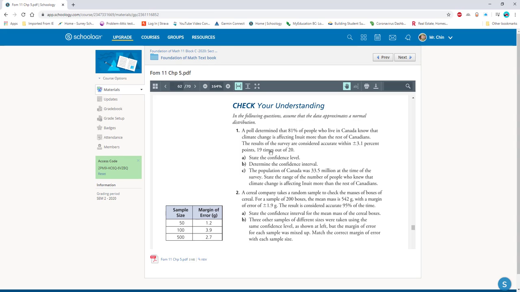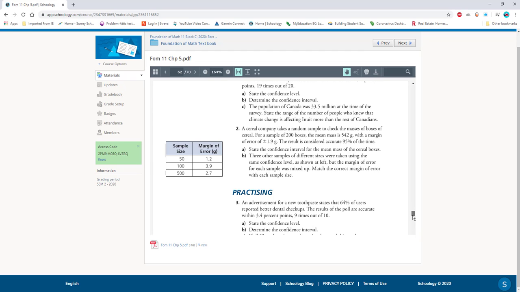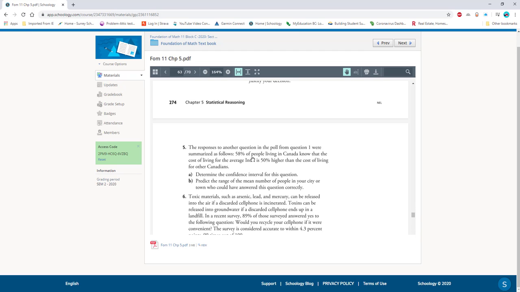And the confidence level is 19 out of 20. So it's the same poll, and so it's plus or minus 3.1%, but this time they're asking a different question. The question says, the response to another question in the poll summarized at 58%.